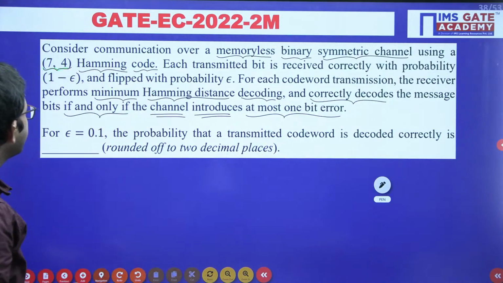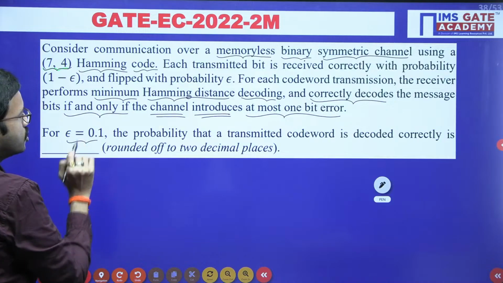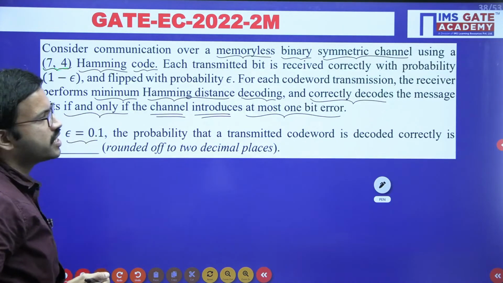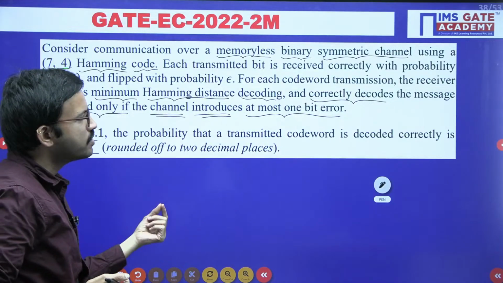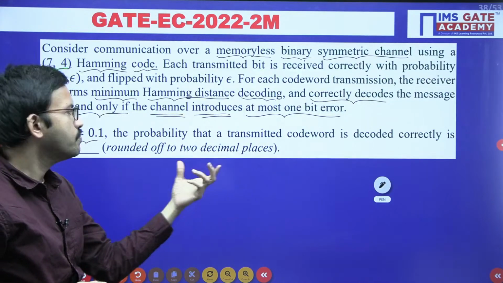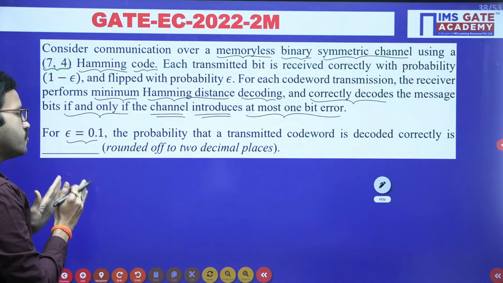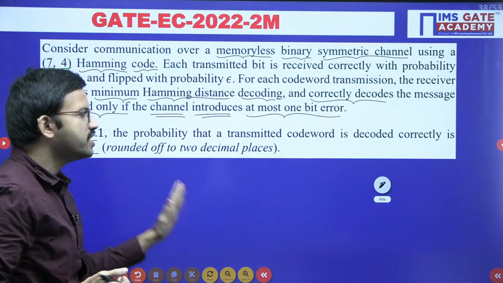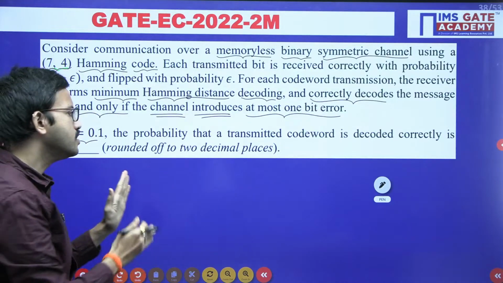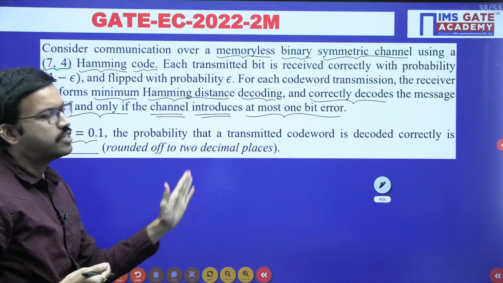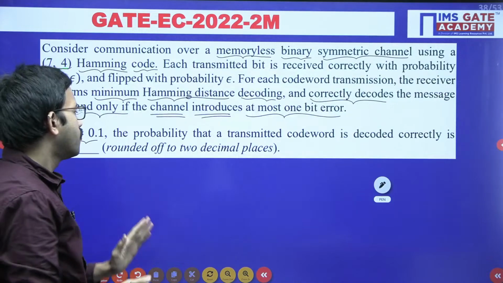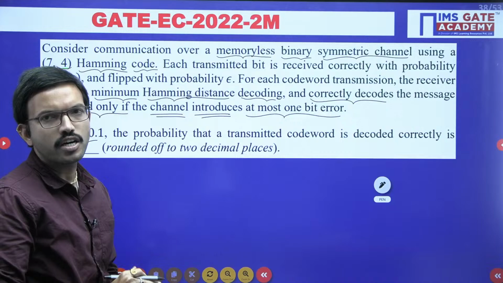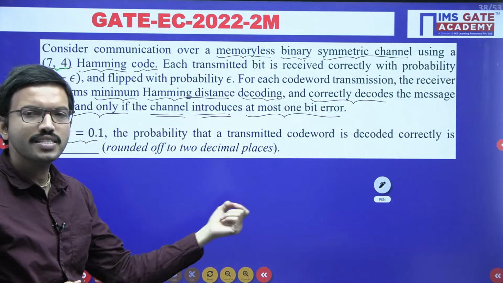Now the question is for epsilon equal to 0.1. So that means when you transmit 0 and receive 1, or when you transmit 1 and receive 0, that is an error. Suppose you transmit 0 and receive 0, that means there is no error, or you transmit 1 and receive 1, there is no error, because whatever bit you transmitted, you received the same thing. But if you get the opposite bit, that means there is an error.